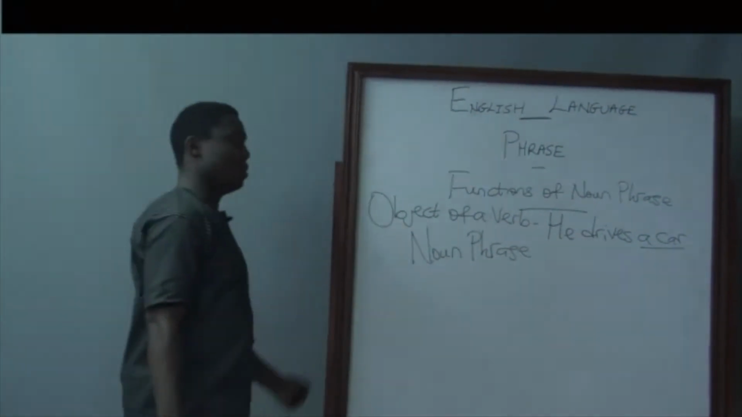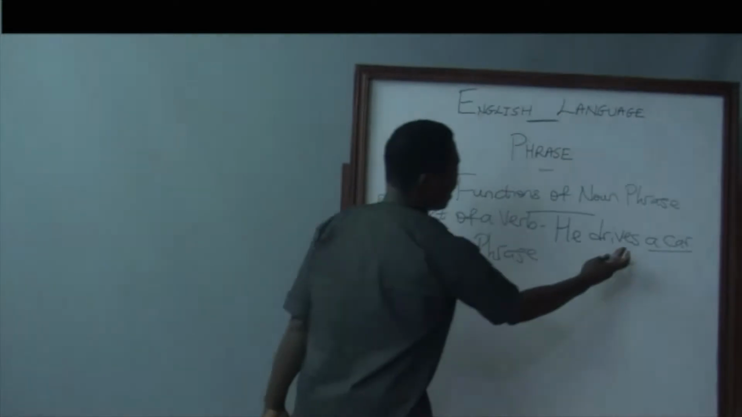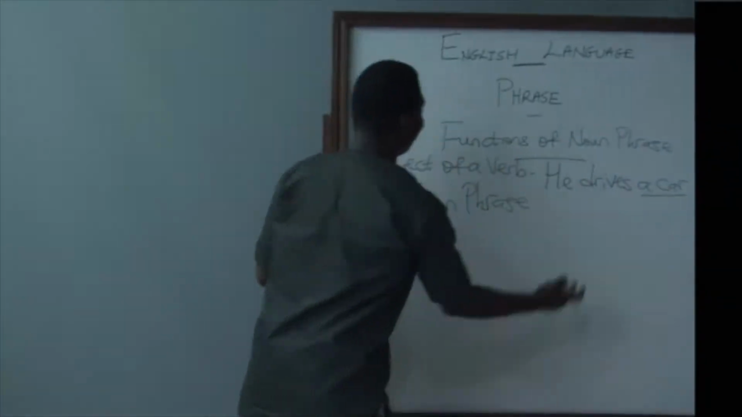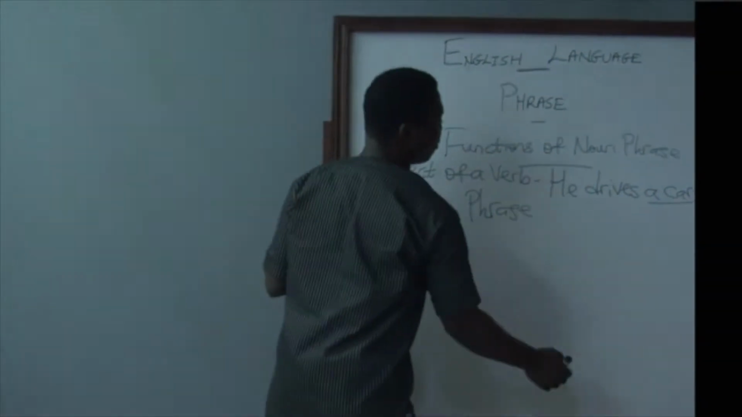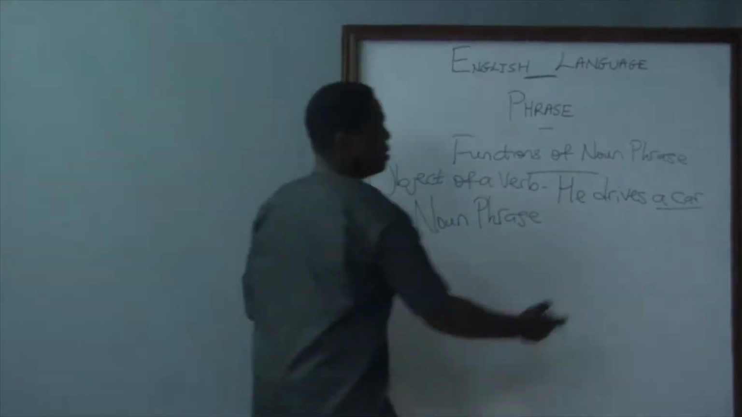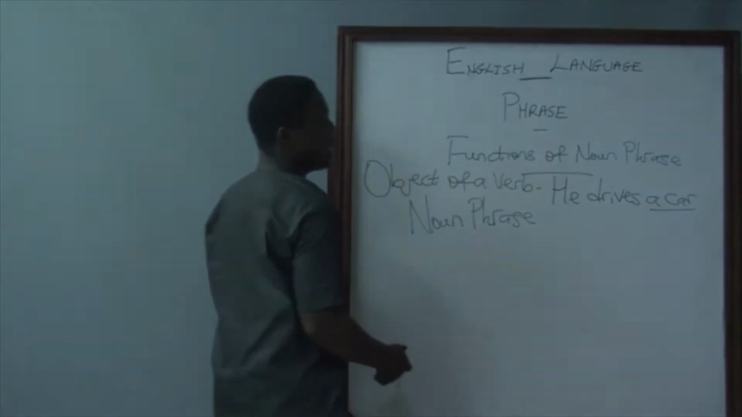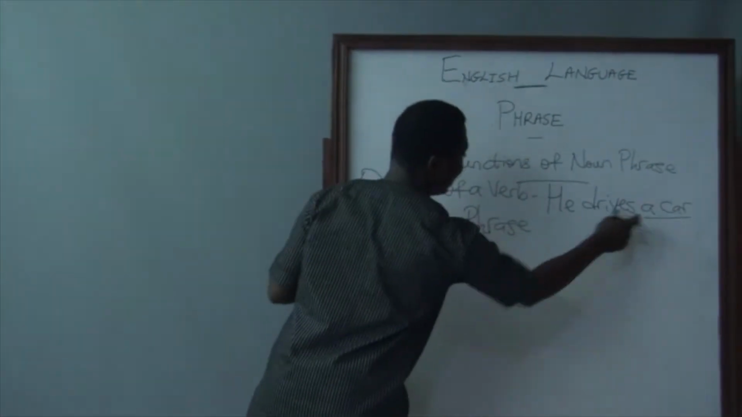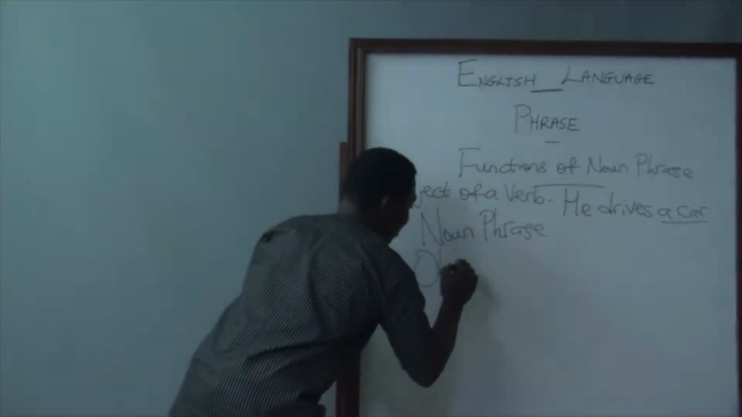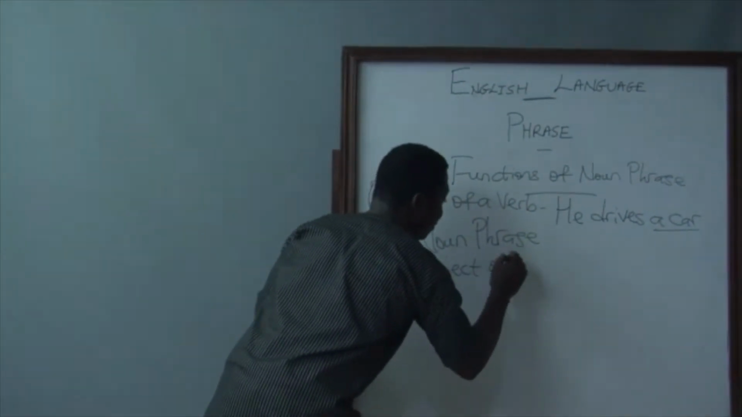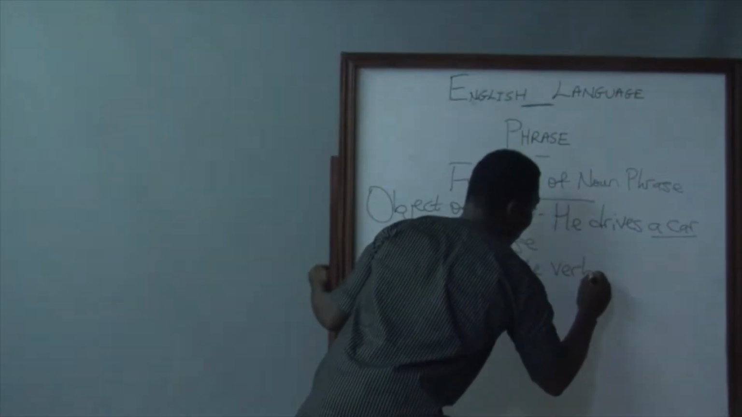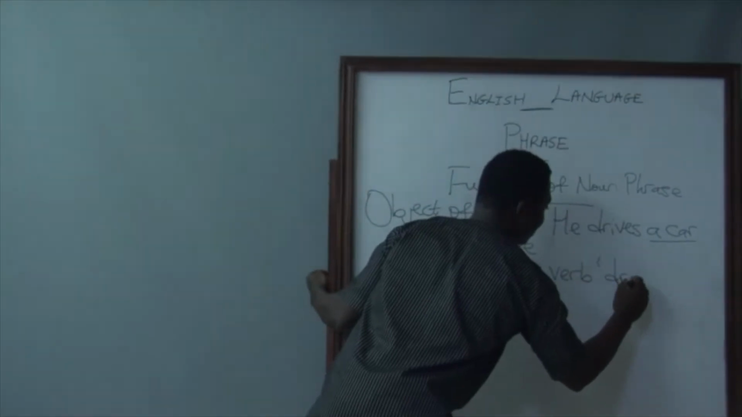Now, what is the function? Since it is coming after the verb, and we said the object is the receiver of the action performed. The action performed there is drives. So the receiver or the recipient of the action drive will be a car. And that will be object of the verb drives.